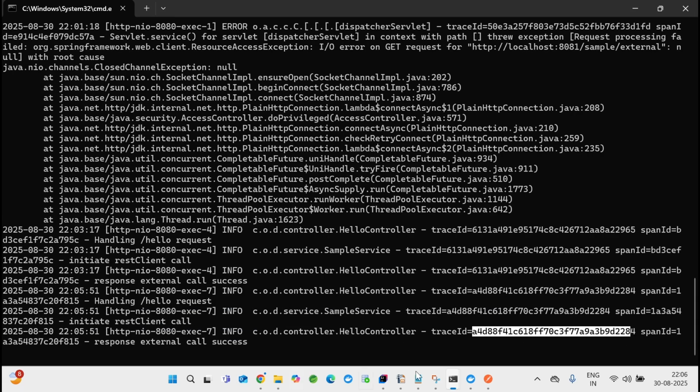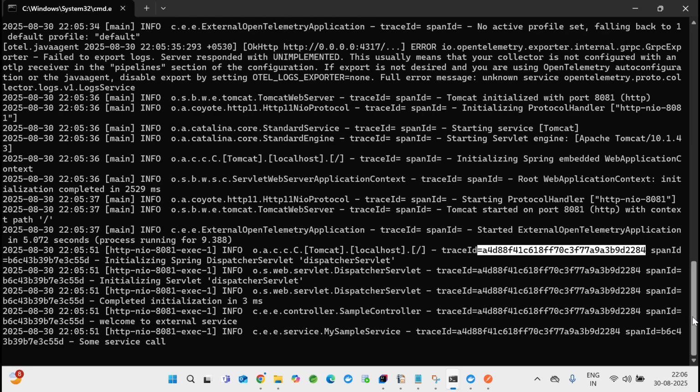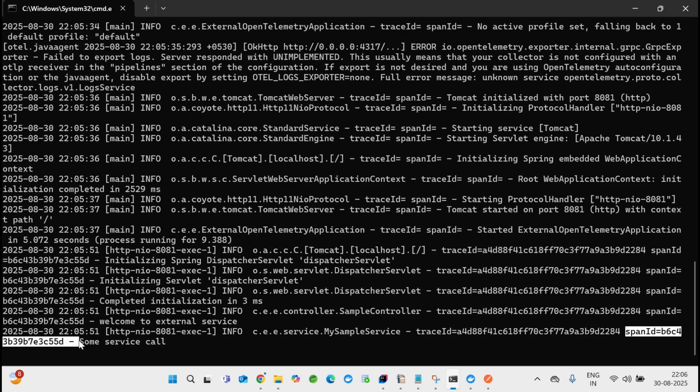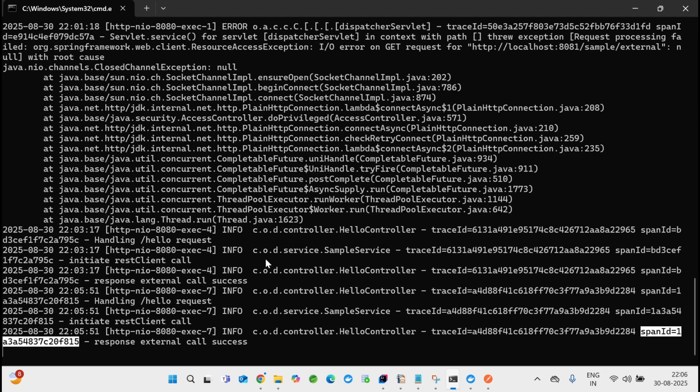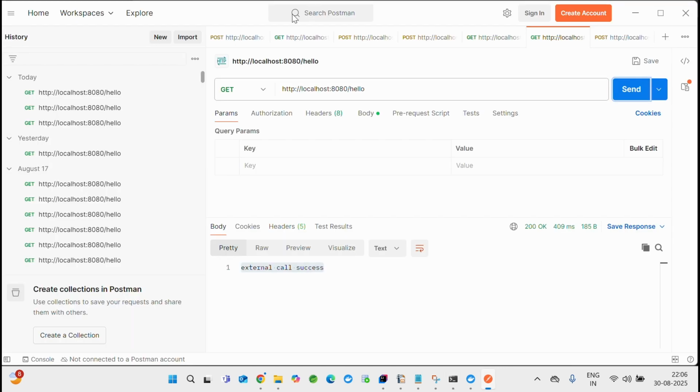The point to note here is that the span IDs are different, which is obvious. The span IDs for each service will be different and should not match, and they're not matching, which is good. Now let's go to the UI, and I'll show you how beautiful this is.